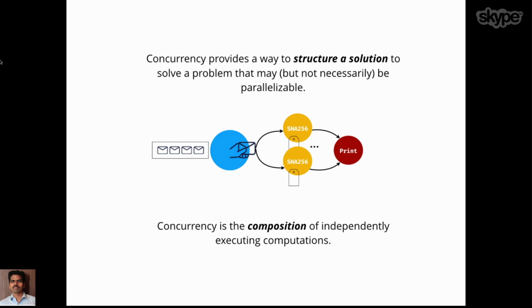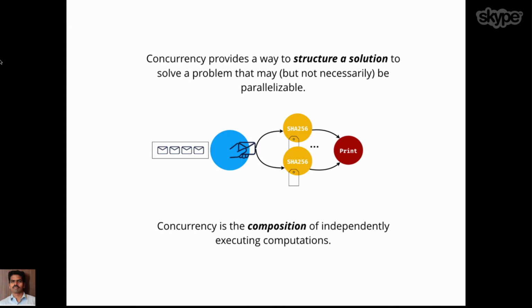So that comes back to the standard definition that we saw in the previous slides: concurrency is all about structuring the solution. What we have done here is exactly the same thing. Our problem is that from a list of something we wanted to fan out, do some work, and once it is done, merge the results back, and here we are printing it. But in the real world, in place of print, we can replace that with another set of fan out or fan in, depending on the problem that you are solving.